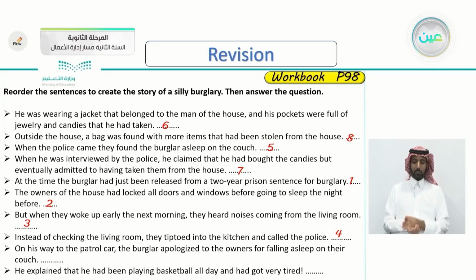Number 8. Outside the house, a bag was found with more items that had been stolen from the house. So he was stealing before putting the items in the bag and throwing it outside the house. Let's continue with number 9 here.